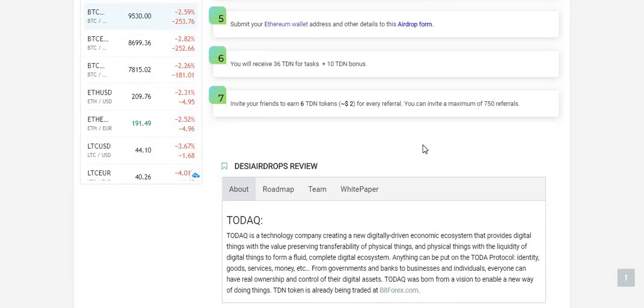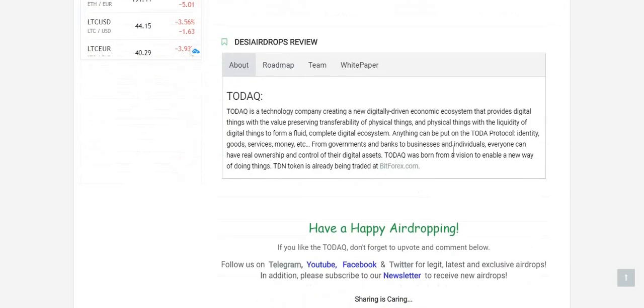Alright, now step number 6, you will receive 36 TDN tokens plus 10 TDN tokens. So for the tasks, I'll be receiving 36 TDN tokens and then 10 bonus TDN tokens as a bonus. Alright. So step number 7, invite your friends to earn TDN tokens worth $2 for each wallet referral. You can invite a maximum of 750 referrals.